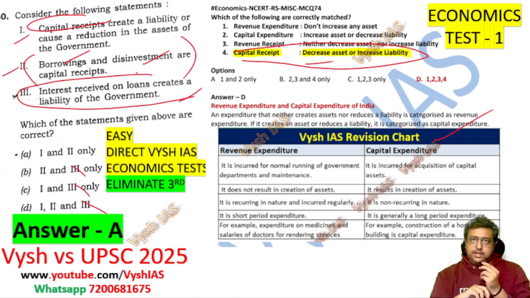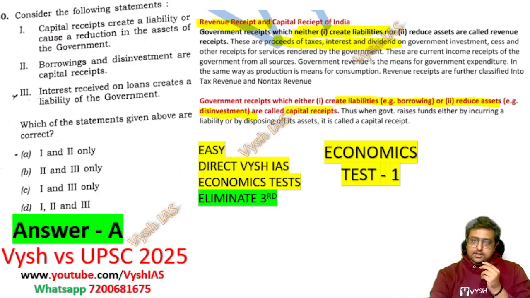So statements 1 and 2 are correct. In our economics test 1, if you have done at least 5-6 questions, were solvable, because that is the test in which all our concepts have been discussed. This is the definition also in the same test. If you come down in my test PDF, that is where I have shown the screenshot for my students to go and verify it.